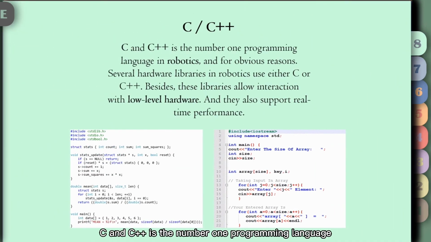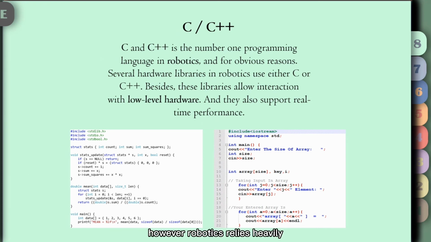C and C++ is the number one programming language in robotics, and also the reason several hardware libraries in robotics use either C or C++. Besides, these libraries allow interaction with lower hardware, and they also support real-time performance. Today, C++ is arguably more useful in robotics than C. However, the latter remains one of the most energy-efficient programming languages available.